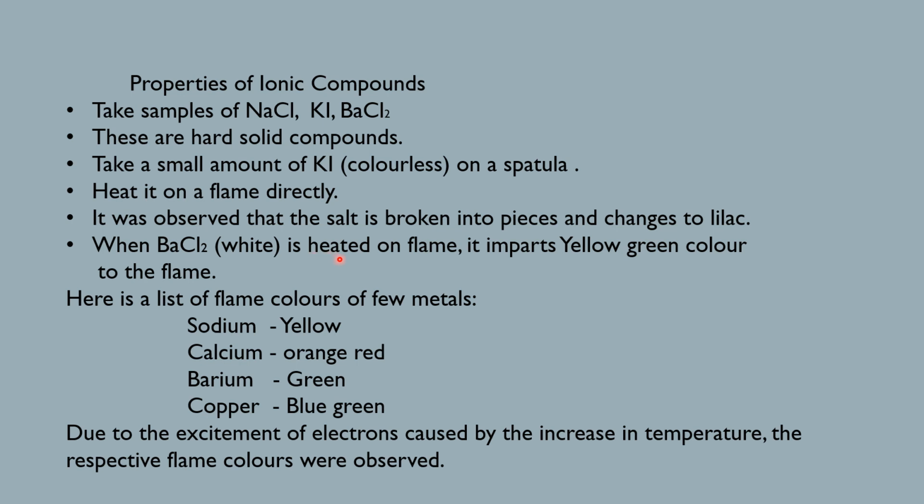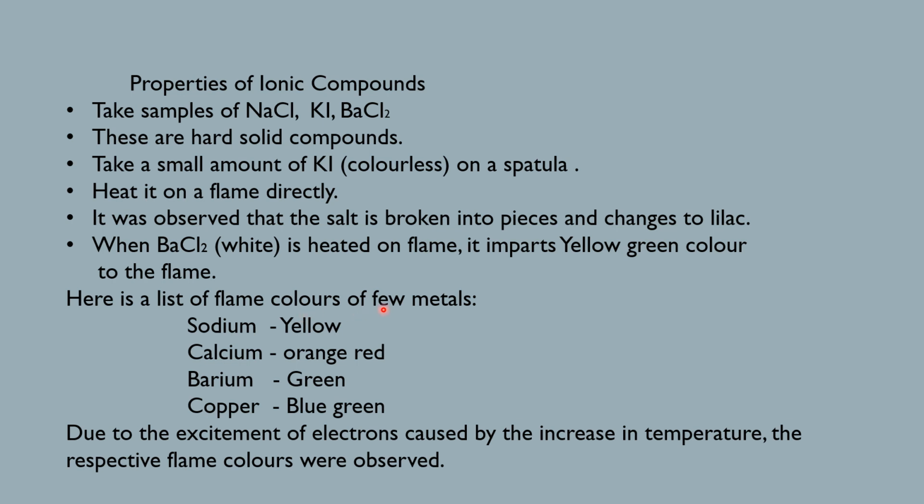So here we can generalize that these ionic compounds, when they are heated on a flame directly, break into pieces and impart a certain color depending on the compound. Here is a list of flame colors of a few metals.